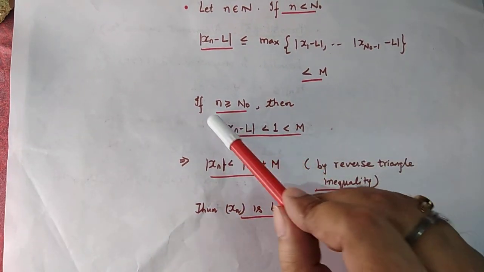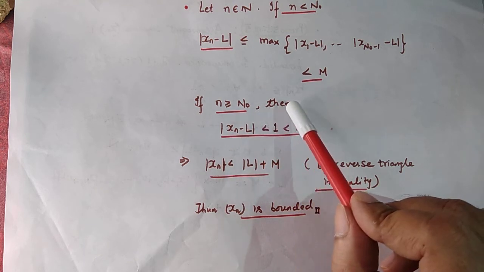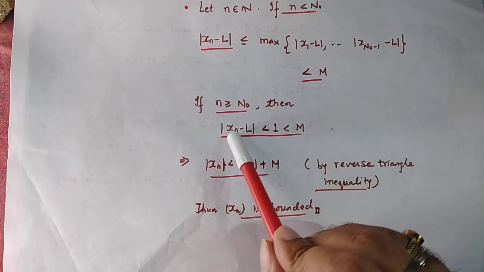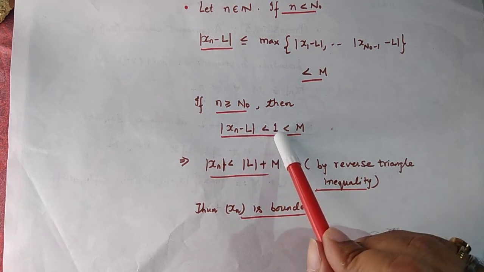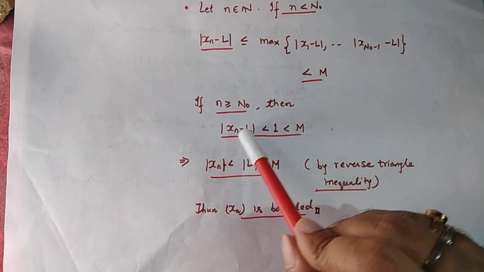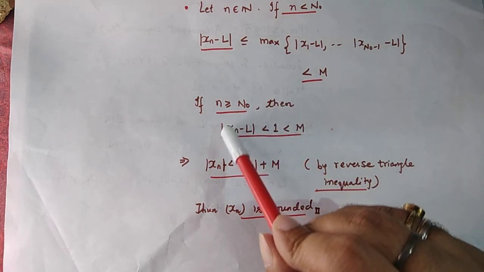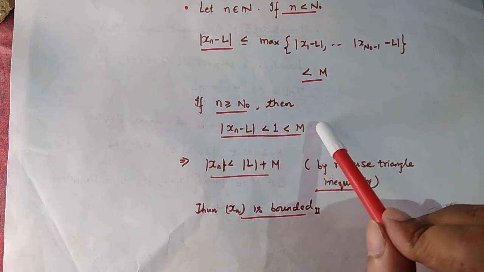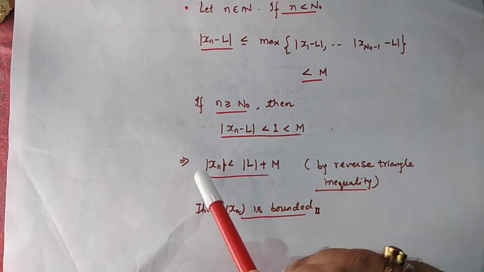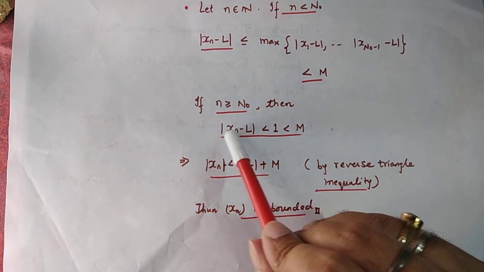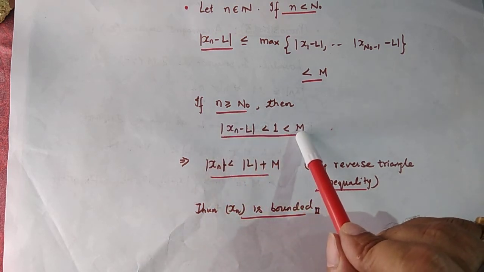If n is greater than or equal to n naught, then mod of xn minus L is less than 1 because n naught was chosen in such a way that for all n greater than or equal to n naught, mod of xn minus L is less than 1, and 1 is less than m as we have defined it. So we conclude that for all natural numbers, mod xn minus L is less than m.